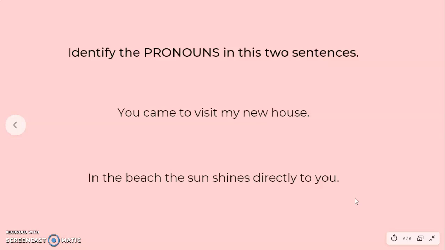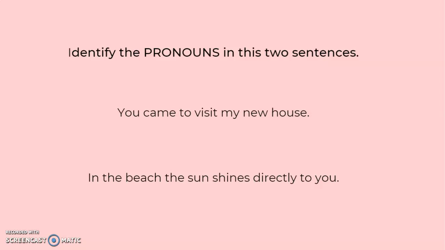Now, let's go to these 2 sentences. Identify the pronouns in these 2 sentences. Sentence number 1, you came to visit my new house. Sentence number 2, in the beach, the sun shines directly to you. Remember that you can pause the video, write the sentences, and then you can continue with me.